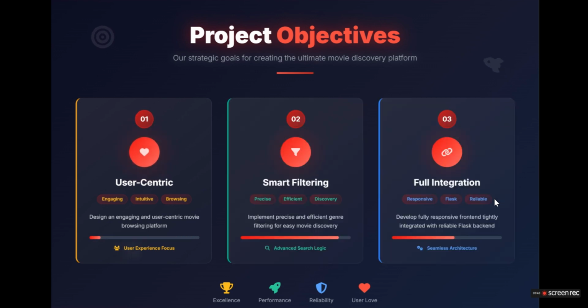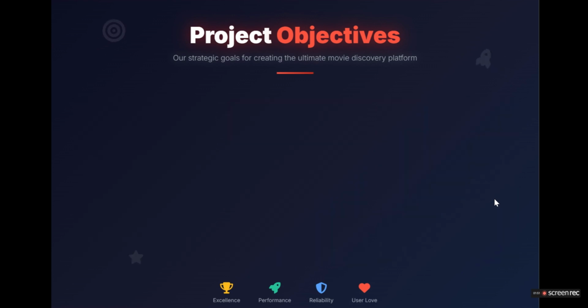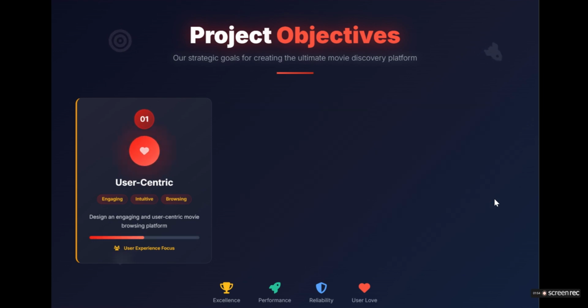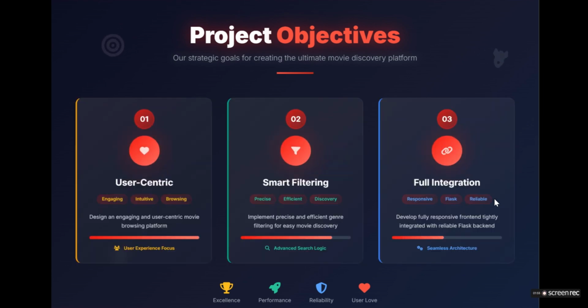So what were the project objectives? Why did we create this project? Our strategic goal was creating the ultimate movie discovery platform where all users can find their movies in an easy and attractive way.